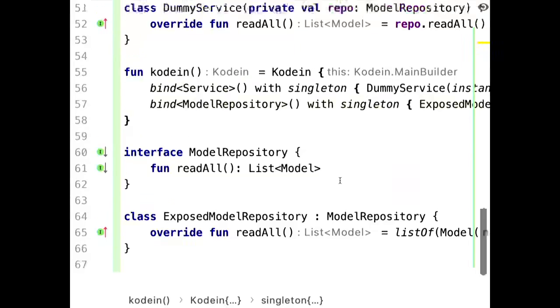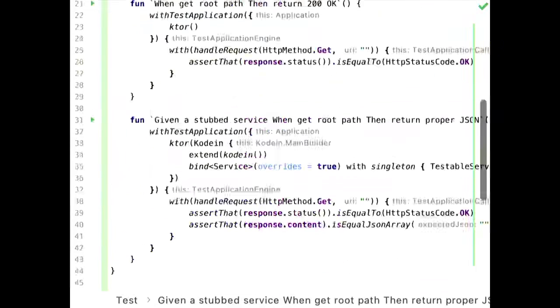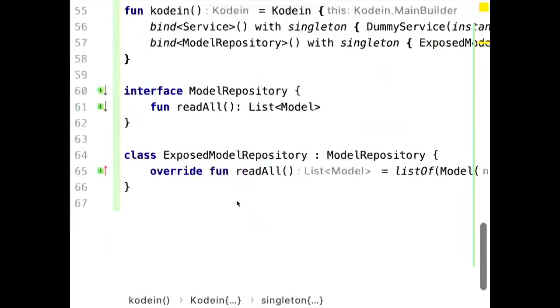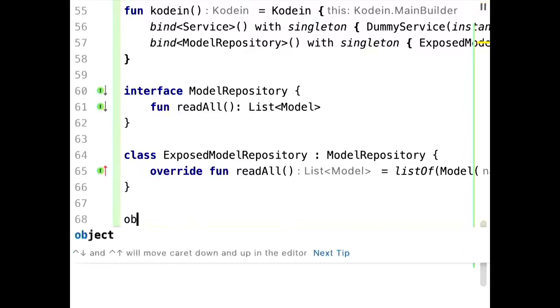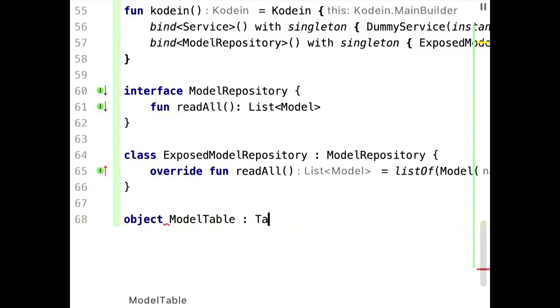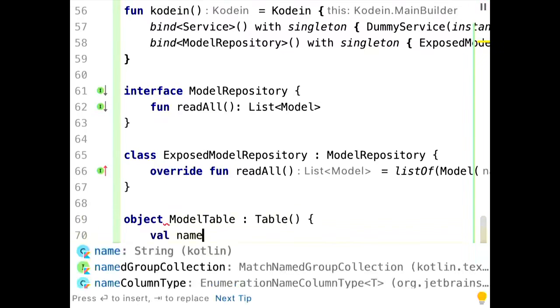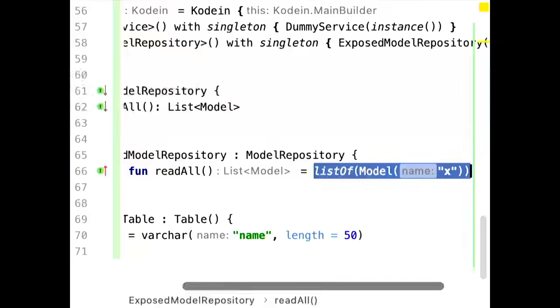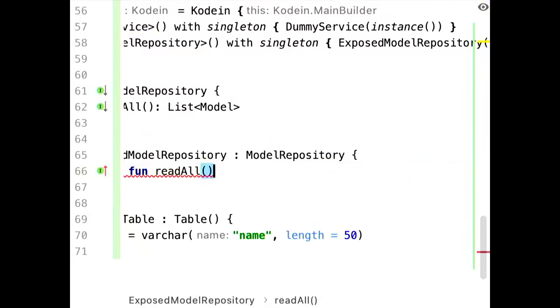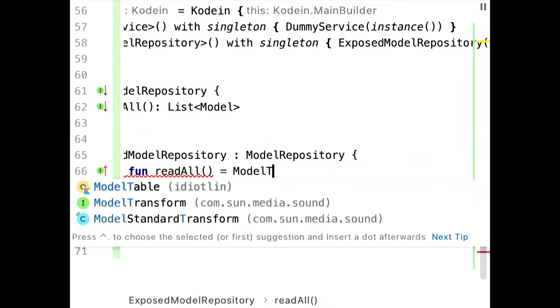So this all goes through. Still, I'm a little bit concerned because actually there's nothing happening here. There's no real database interaction going on. So how about defining the table, which is basically, oh, surprise, a table. And it is varchar, and the table column should be named name and the length, whatever, something like 50.